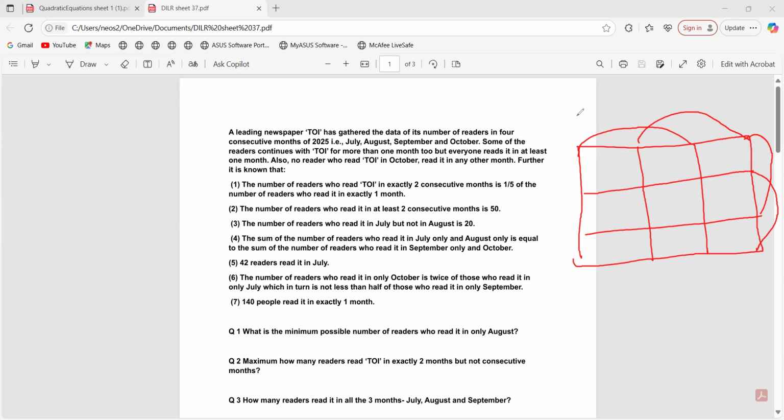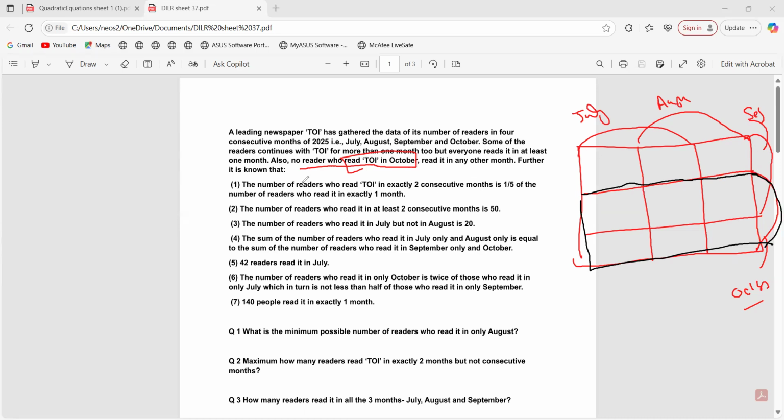Let us consider this one for July, this for August, this one for September, and this one for October, right? Fine. October is which one? This full circle, this one. This full one is October, right?